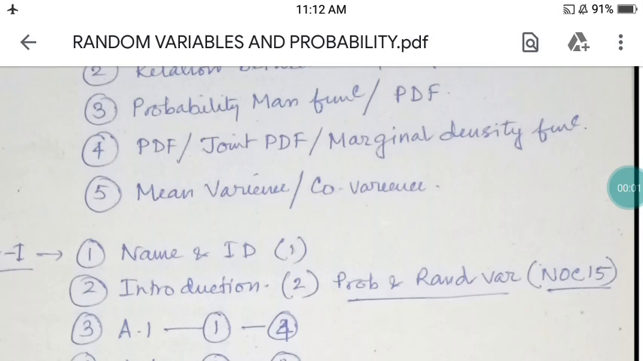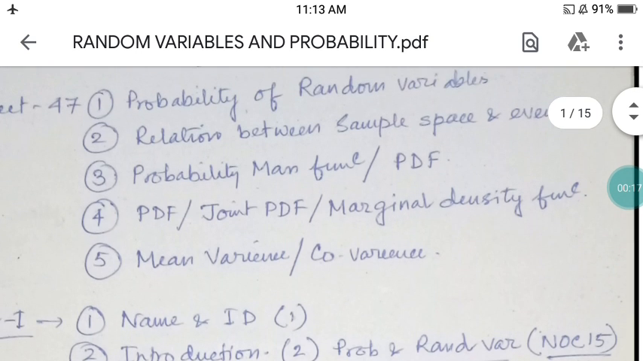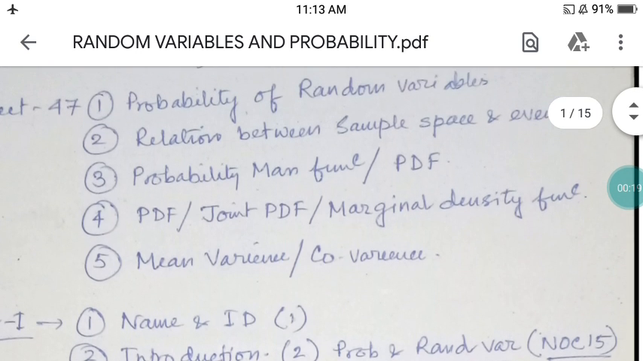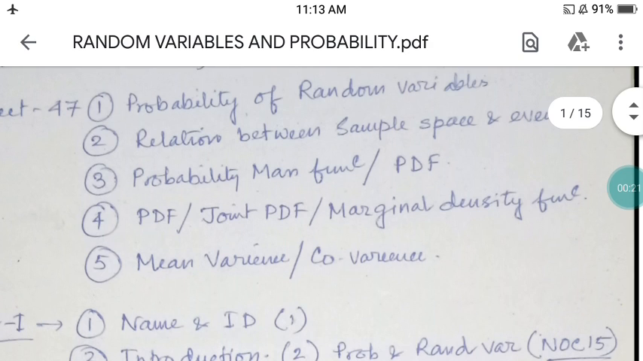Hi friend, this is the first lecture under the category of random variables and random processes, that probability I have already discussed in my introductory class. Now today's topic is random variables and the probability. So in this particular lecture, what are the things we will study? Number one, the probability of the random variables.